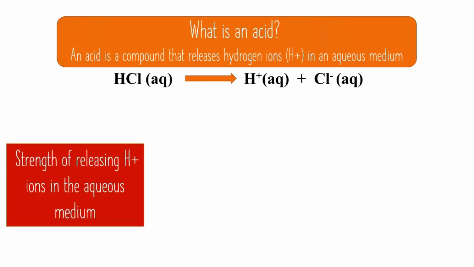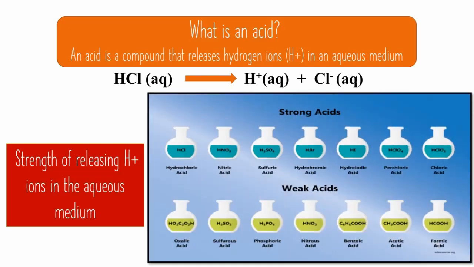Based on the strength of releasing hydrogen ions in the aqueous medium, acids are classified as strong acids and weak acids. Most of the acids in laboratory stores are concentrated acids. Acids of low concentration are known as dilute acids. Dilute acids with the required concentration can be prepared by mixing concentrated acid with water.